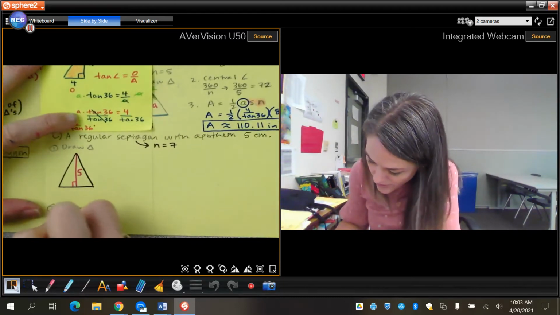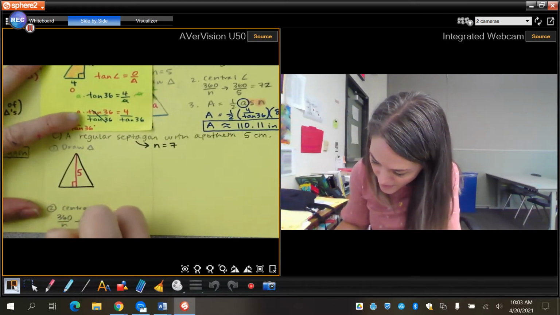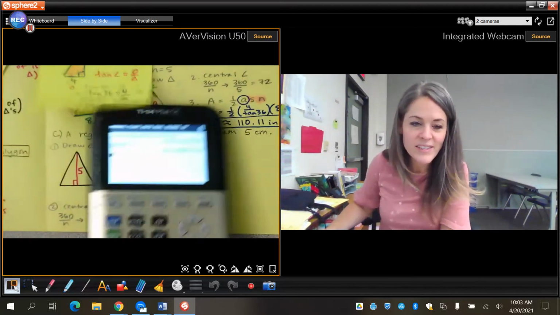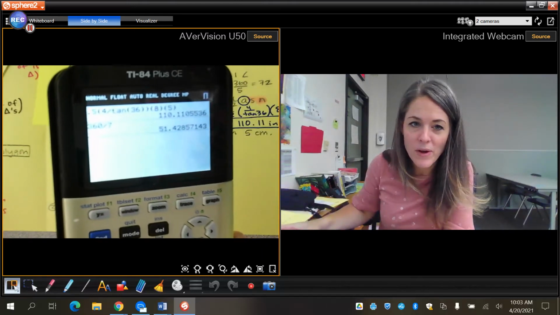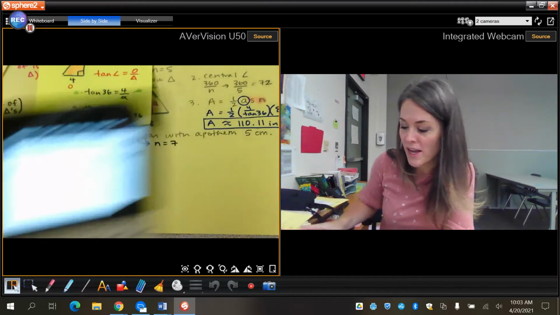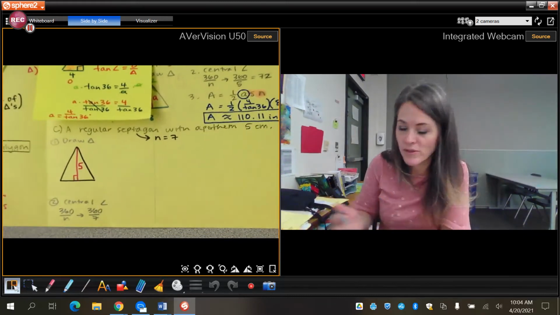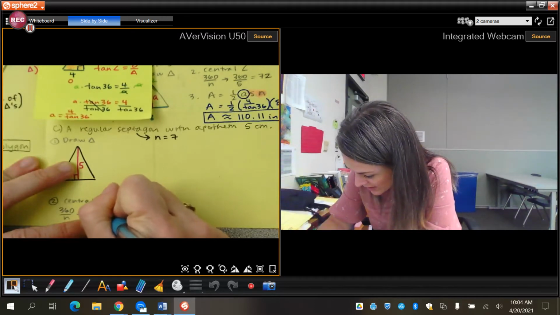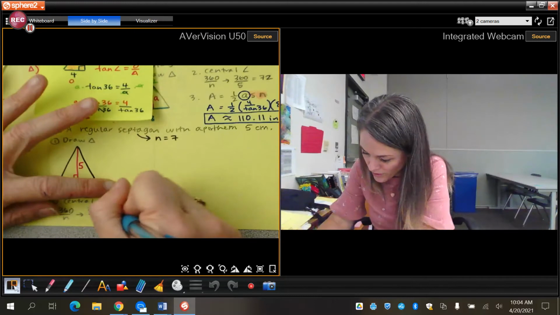So that's going to be 360 degrees divided by n, which is 360 divided by 7. Ooh, that's not a nice one. 360 divided by 7 is 51.428. Sometimes they're not going to be nice decimals. So I'm going to say that's approximately 51.43.